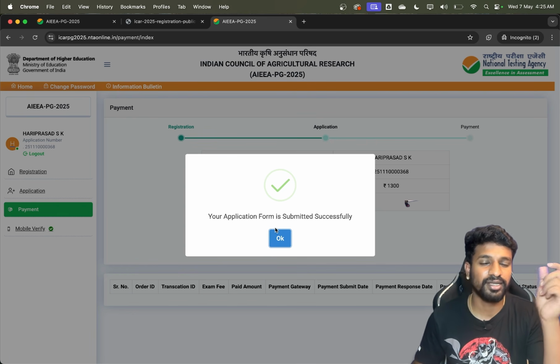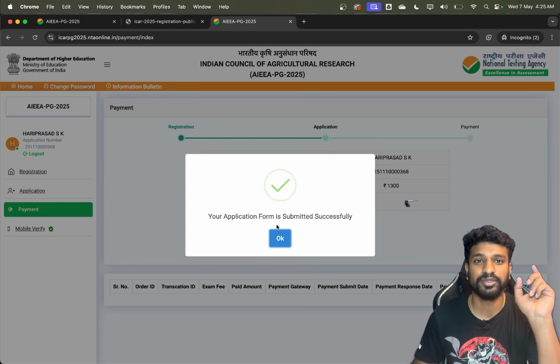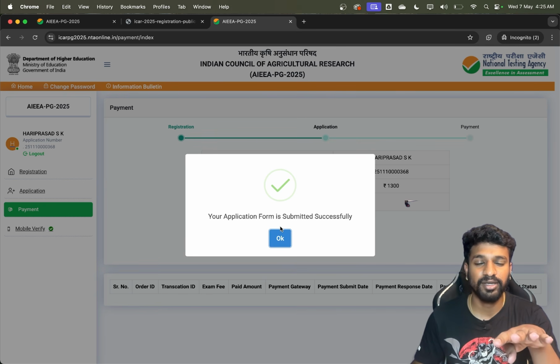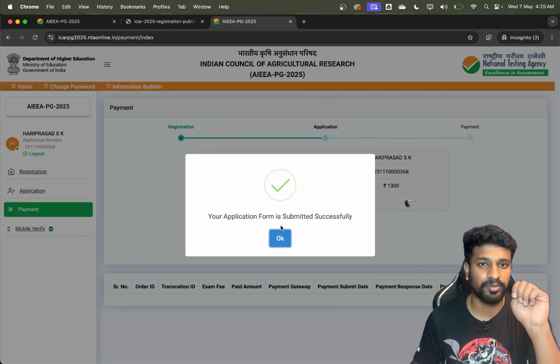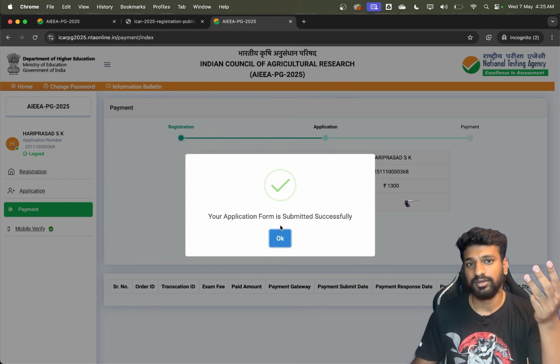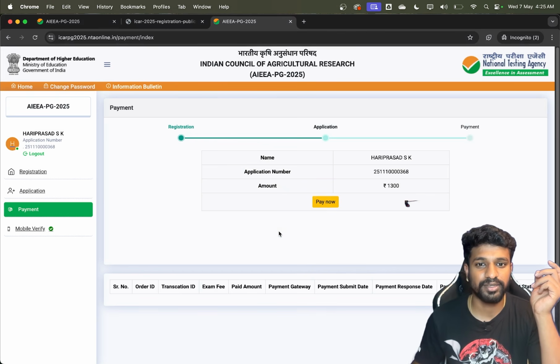Okay, but still, if you are entering any category, then you have to upload the certificate also in the certificate section. That is also asked apart from the three things I have uploaded, which are the thumb impression, the signature and the photo. Along with this, you should also be uploading a category certificate there. Okay, so make sure you know it.